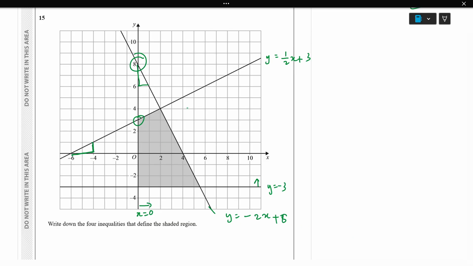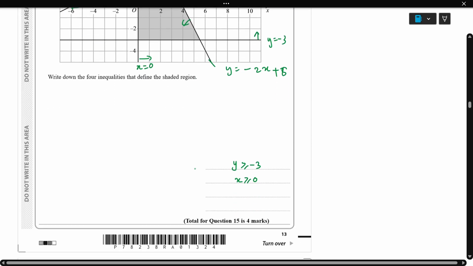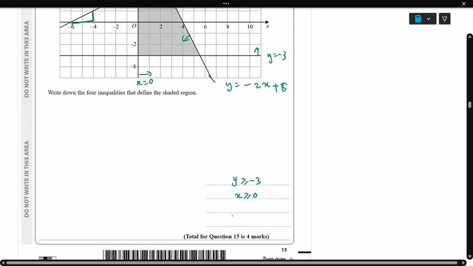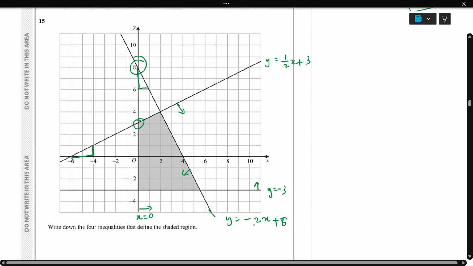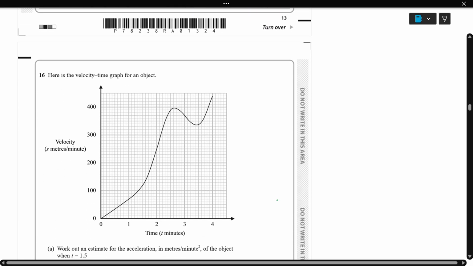The region is under both lines, so I'll write less than or equal to for both. So y is less than or equal to minus 2x plus 8. Another one is y is less than or equal to 1 by 2 x plus 3. So that is the final answer.